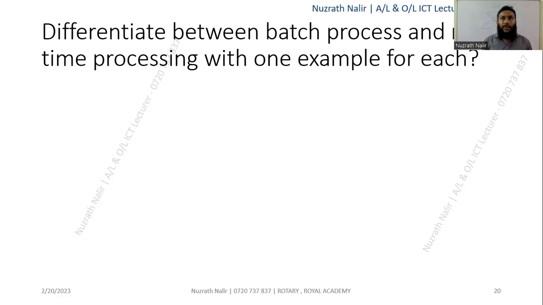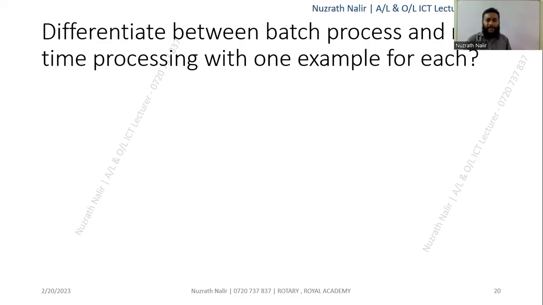Okay. So in your past papers, 2021 and 2022, this is one of your past paper questions. The difference between batch processing and real-time processing, with one example for each. What does real-time processing mean, and what does batch processing mean? Batches means you are taking things as batches. We know this is from chapter 5, operating systems.